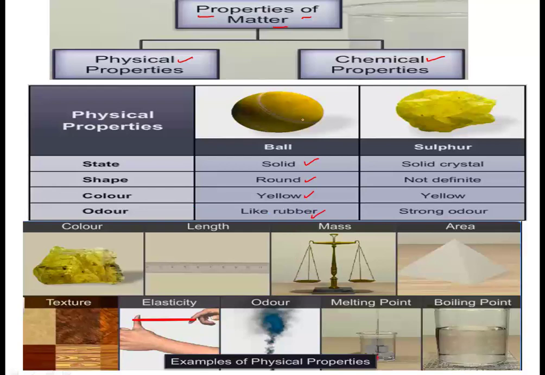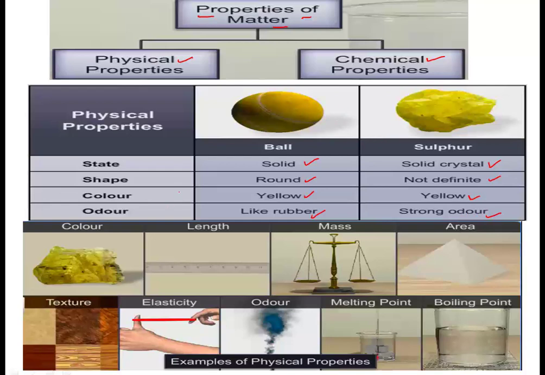In the same manner, if we relate with sulfur, so sulfur is again, it exists as solid crystal. The shape is not specific, not defined, but the color is yellow and it has strong odor, right? So these are the physical properties.